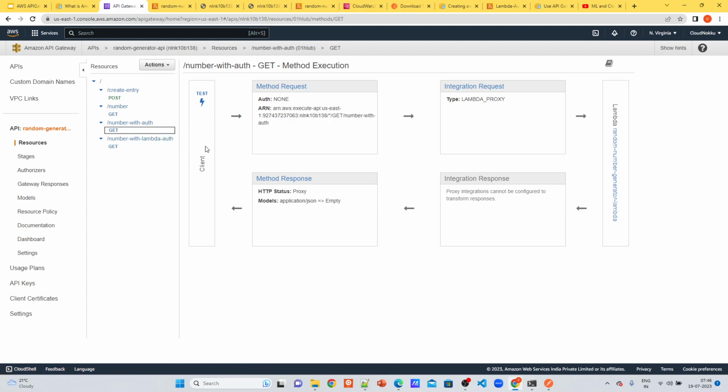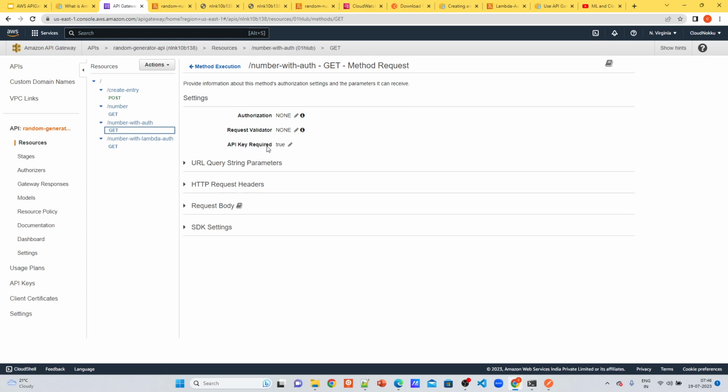The only change you need to make is to go to the method request, the integration, and here the option API key required is there. You need to enable it, make it from false to true, and save it, and you need to deploy it to make the change happen. But to create an API key and attach it to this particular GET method under this resource, you need to follow two steps: creation of API keys and creation of a usage plan.